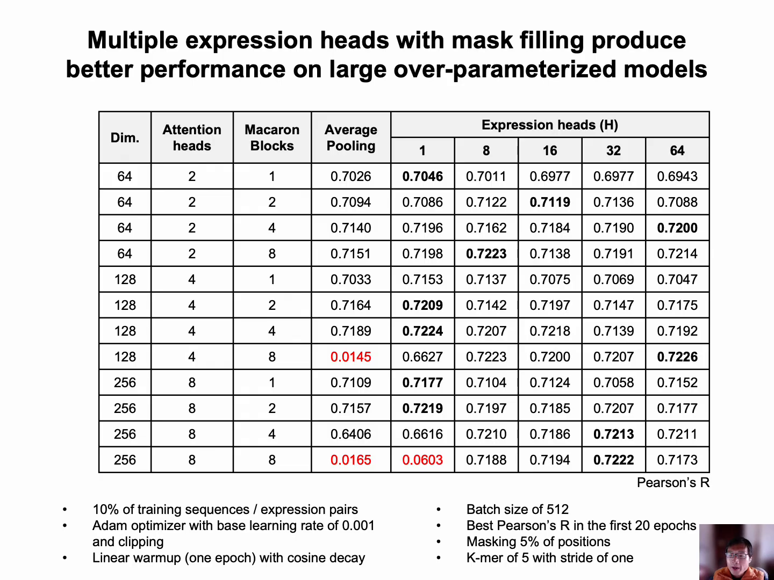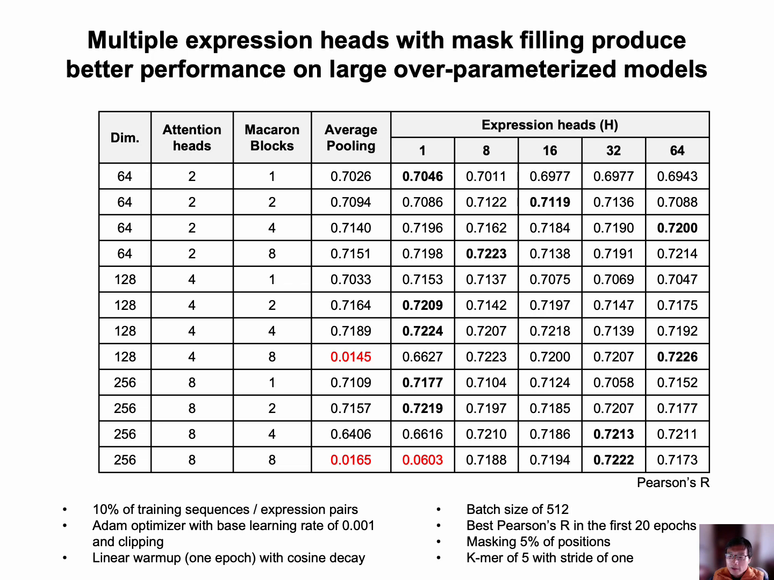In order to systematically compare the performance of two designs, global average pooling versus multiple expression heads with mask filling, we trained the model on 10% of the training sequence expression pairs provided by the organizers. Then we evaluated the performance on 2% of the data. For multiple expression heads, we also examined their performance over a different number of heads, ranging from 1 to 64.